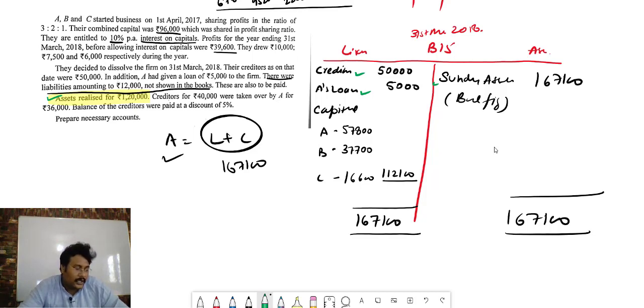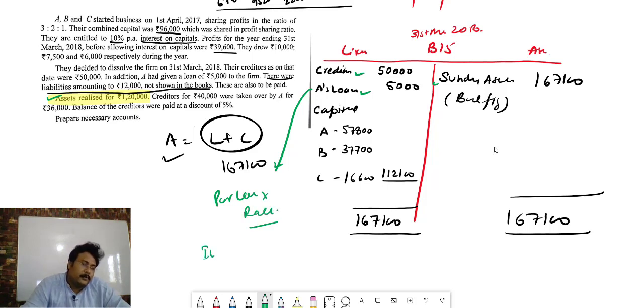So when A's loan information is not given, what to do? You find out. Okay. So A's loan will be... A's loan information is not given. Chalo, I am giving the hint. A's loan is a partner's loan, so it will not transfer in the realization.